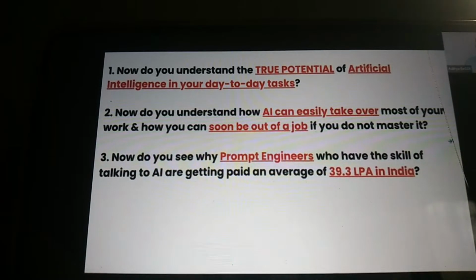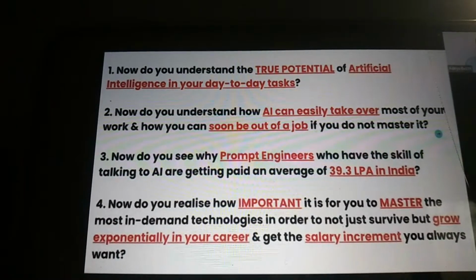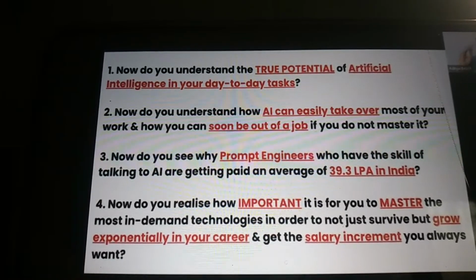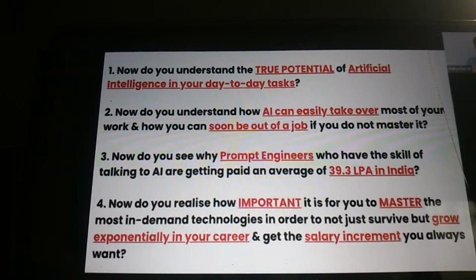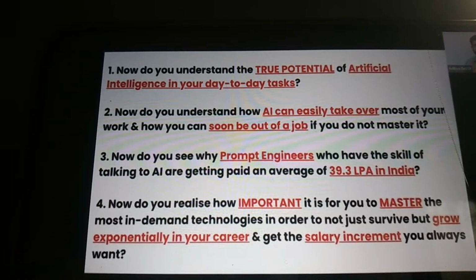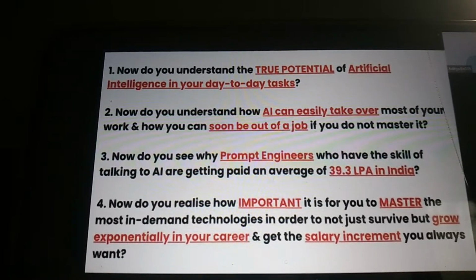So now, do you understand why prompt engineers who have the skill of talking to AI are getting paid upward of 39.3 LPA in India? Now, do you realize how important it is for you to master the most in-demand technologies, not just to survive, but to grow exponentially in your career in 2025 and get that salary increment that you always wanted?